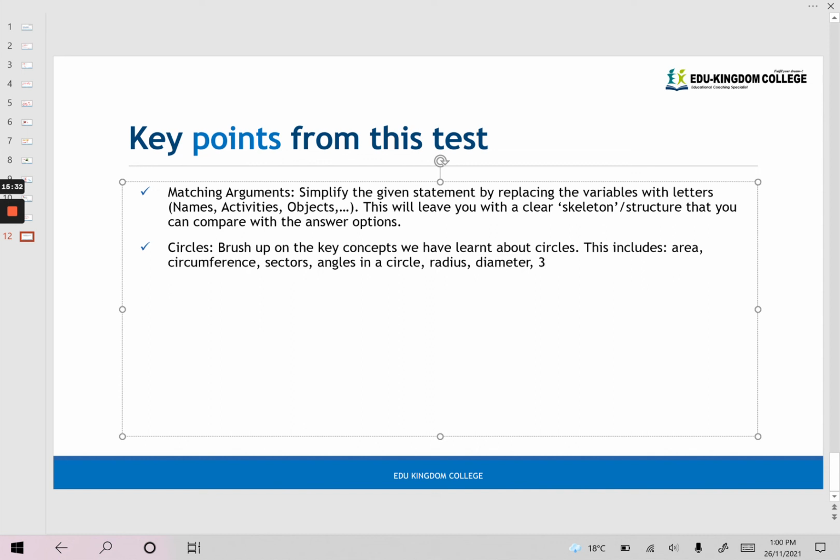And lastly, 3D shapes that incorporate circles. So things like spheres, or even cylinders, and even cones. So think about the base as a circle. And circles are very important in that sense that they apply to a lot of things, and you need to be confident on solving each of them. So if you're not sure, please try and tick off each of these tasks and try and revise how to do them and how to do those questions.